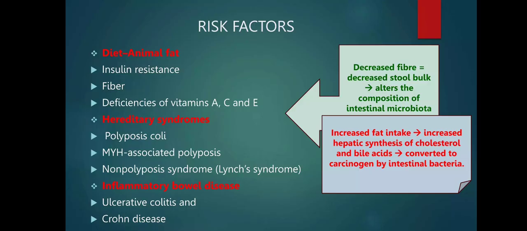What are the hereditary syndromes? These are the syndromes which are inherited by birth. For example, polyposis coli, MYH associated polyposis, and non-polyposis syndrome, also known as Lynch syndrome. Inflammatory bowel diseases such as ulcerative colitis and Crohn's disease are also potential risk factors.